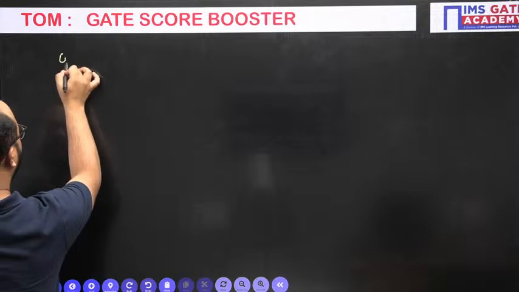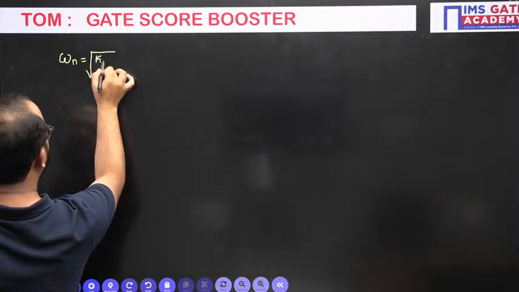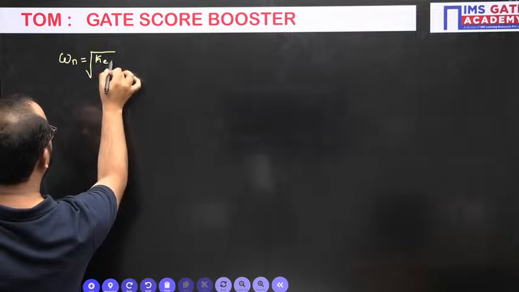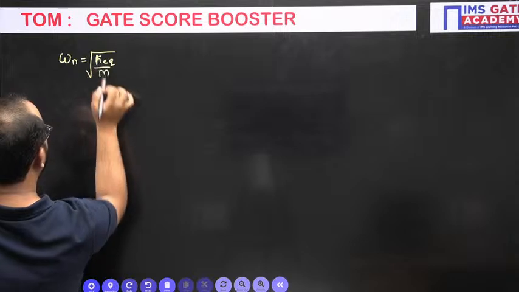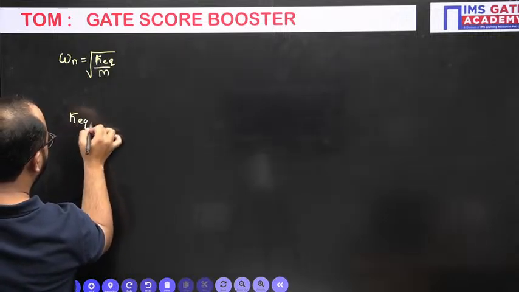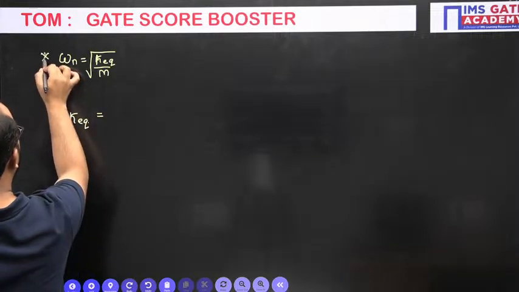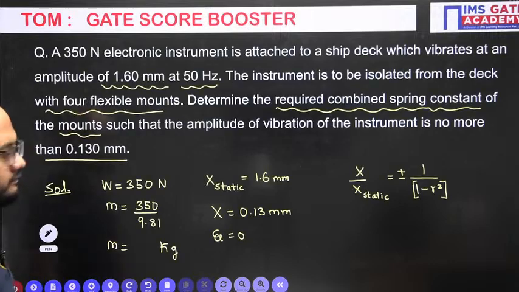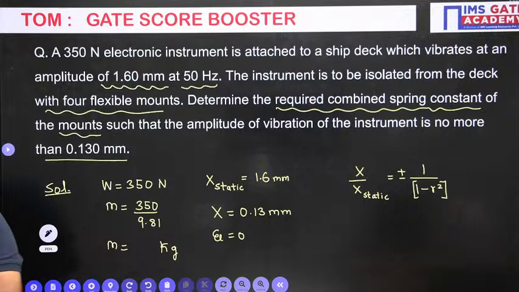See, omega n equals under root k equivalent divided by mass m. This is what we need here, and from here I will be able to calculate the k equivalent stiffness. Got it? Now just solve, everyone, and tell me your answer.